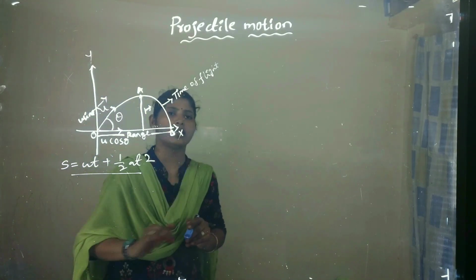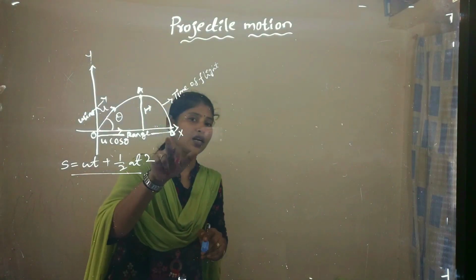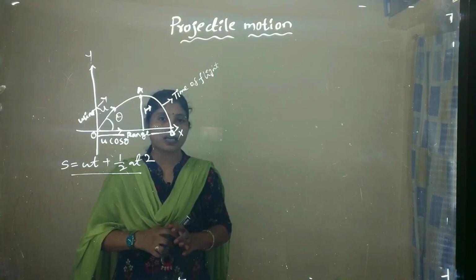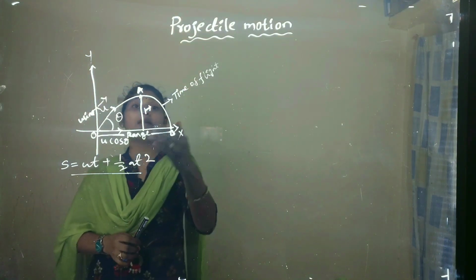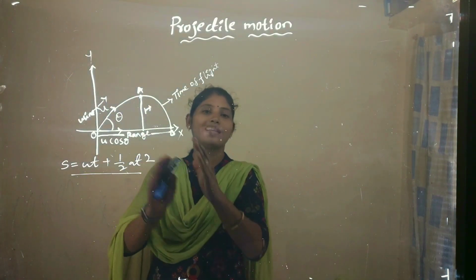Distance along the x direction, the x directional distance. u represents the x directional component of velocity. And next, t is the time, how much time is taken by the object. And a represents the acceleration of the projectile along the x direction.